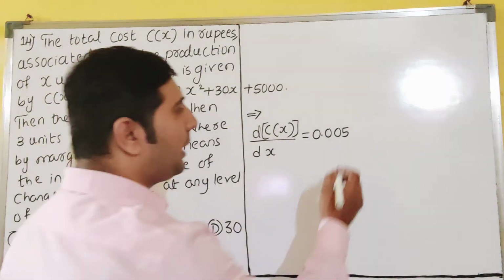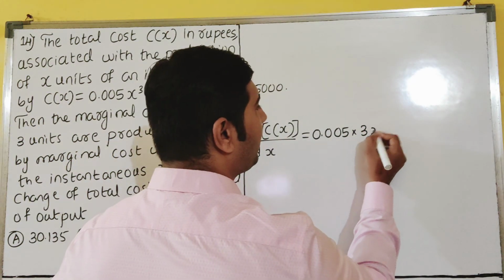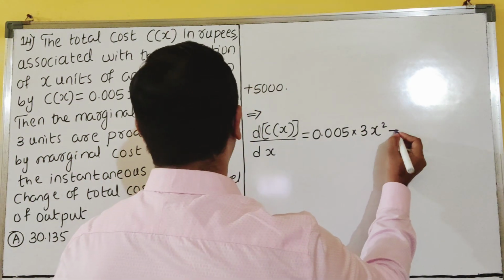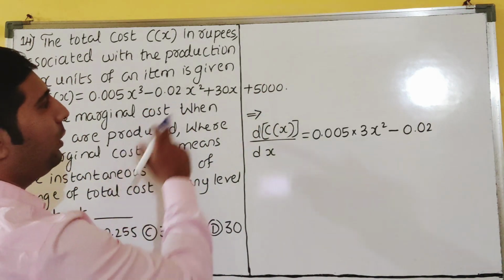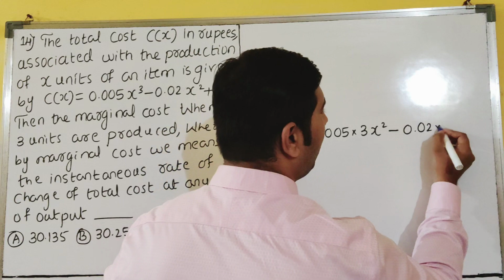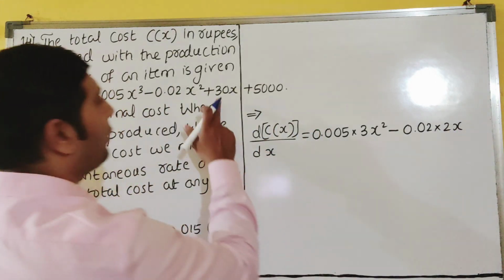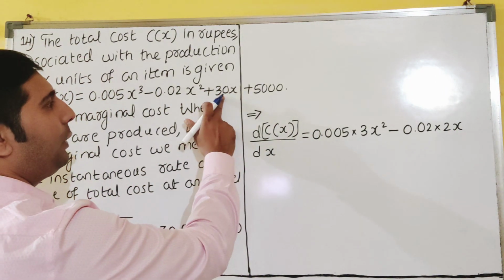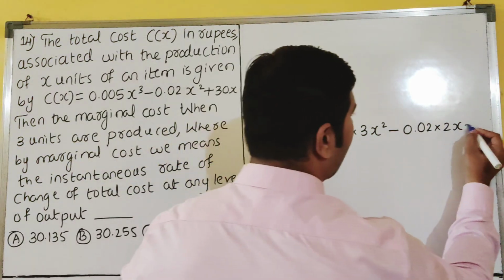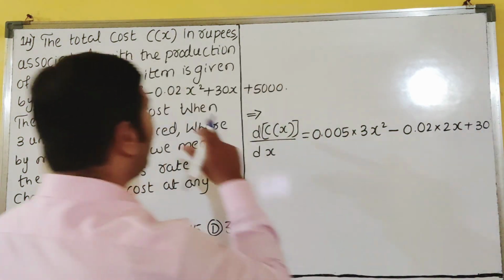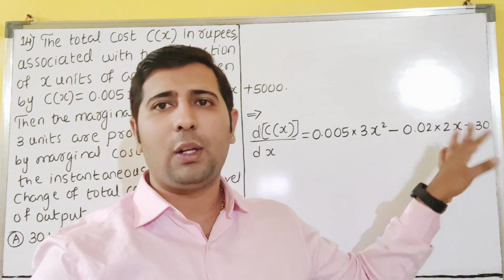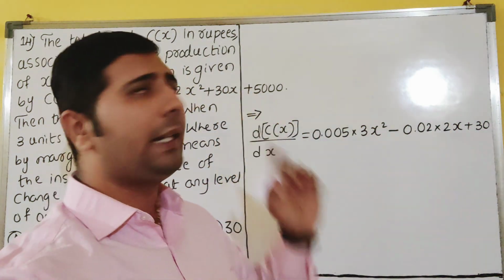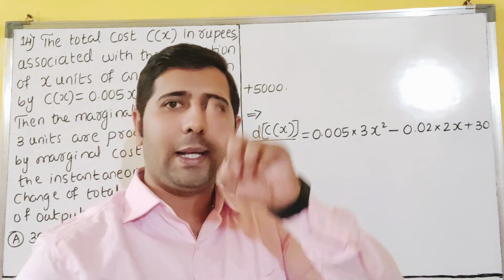Derivative of x cube is what, dear students? 3x square. Minus, again constant into function, 0.02 x square, derivative is 2x, dear students. Now 30x derivative, constant is written as it is, 30, x derivative is 1. 30 into 1 is 30 only, I will not write 1. 5000 derivative, constant derivative is how much?